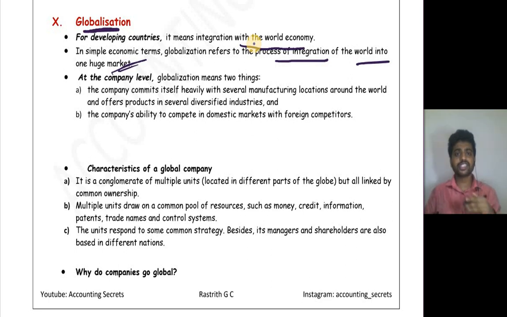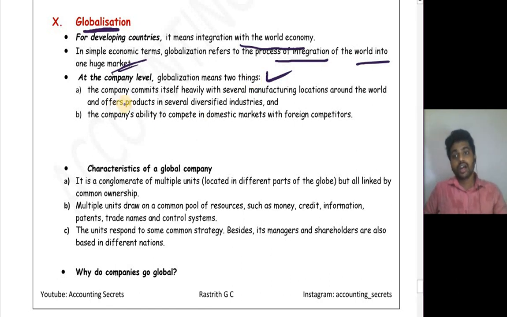WTO, World Trade Organization, looks after all these activities. At a company level, globalization means two things. One, a company going to another country and competing. That will be called globalization. Or a company in its own country competing with foreign companies. That will also be known as globalization.